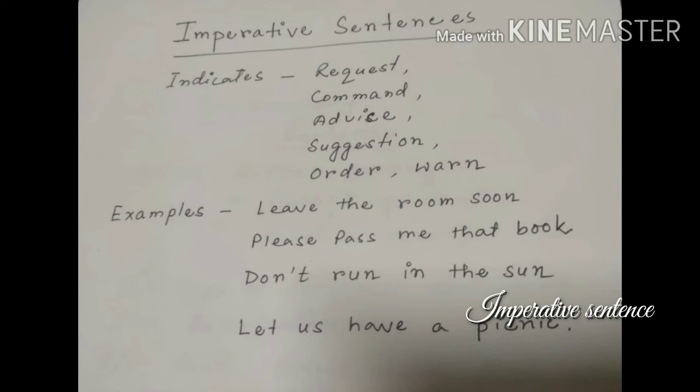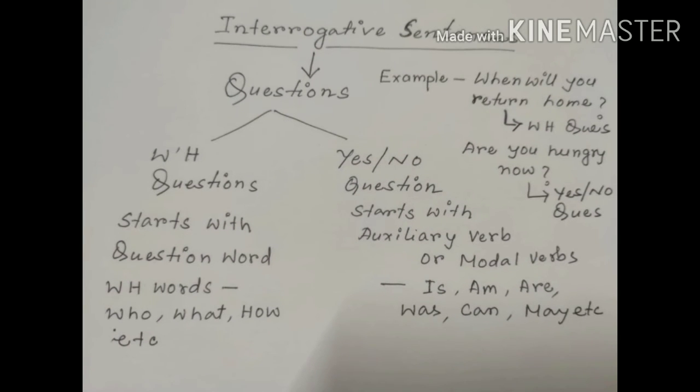You should leave early may be advice or suggestion. Don't run in the sun may be an order or advice also. So, imperative sentences express advice, command, request, suggestion, order, and warning.